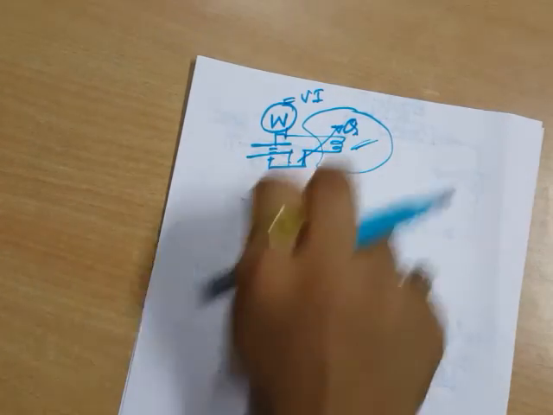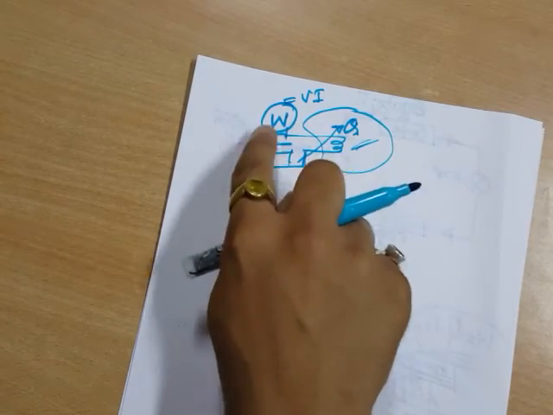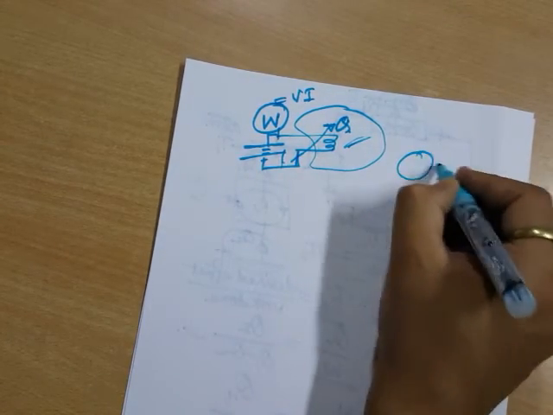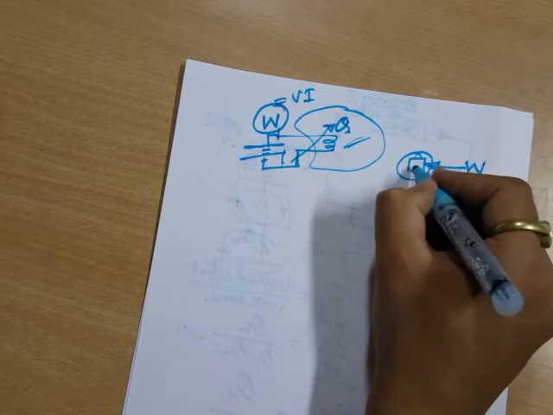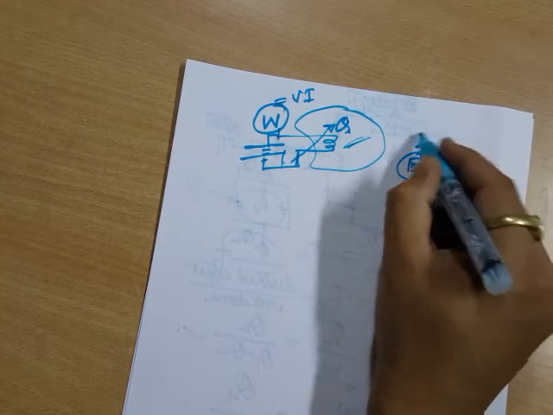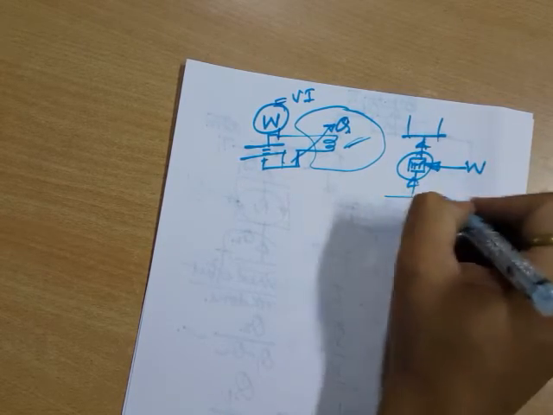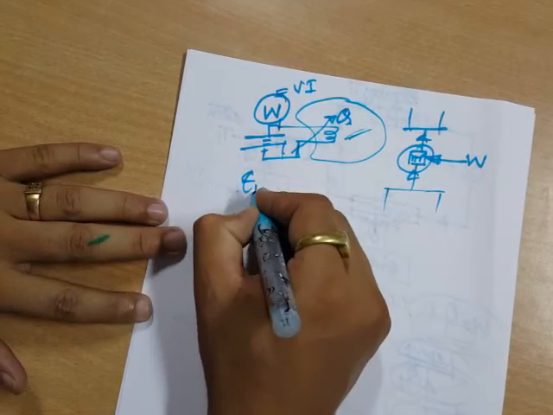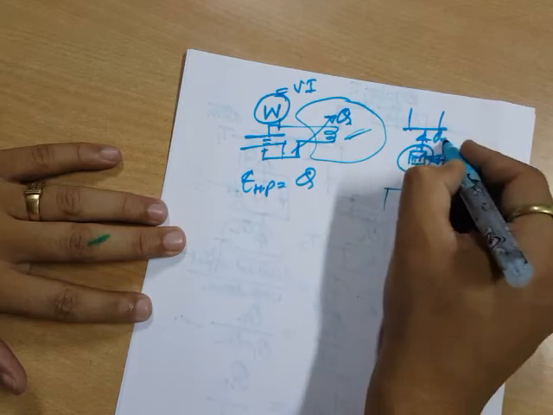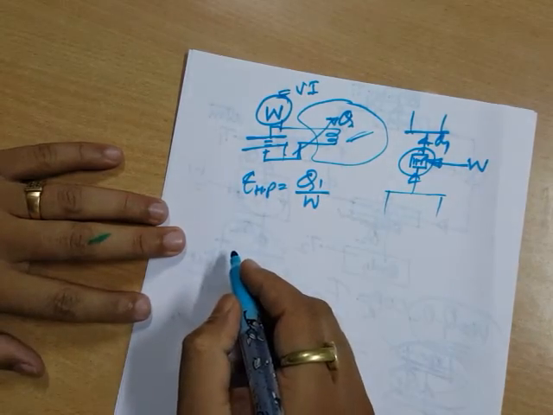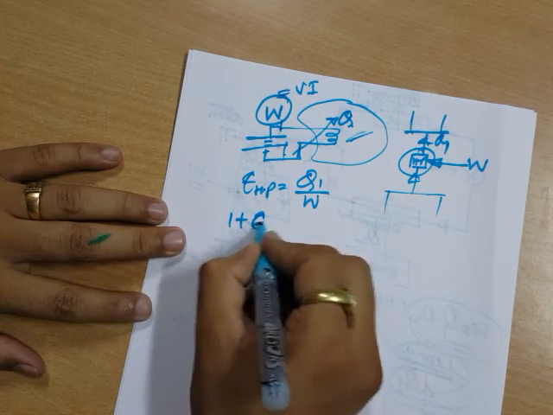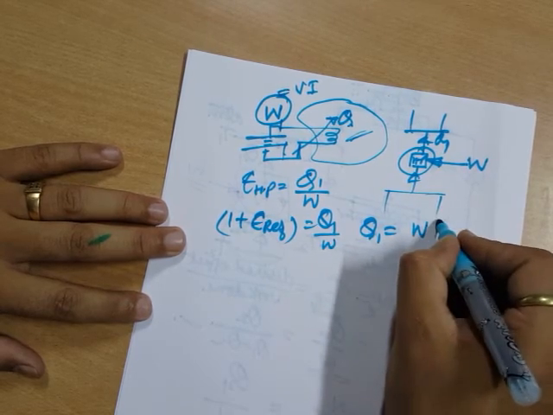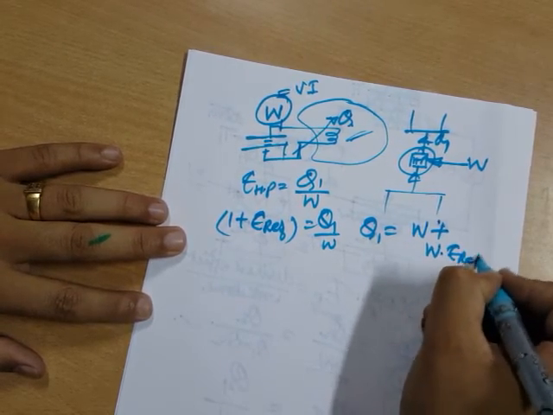But now I want to heat the same space, but instead of supplying this electrical work to the heating coil, I will be using the same amount of work in a heat pump. Now what will happen? I know that the COP of this heat pump is Q1 by W, and the COP of the heat pump is 1 plus the COP of the refrigerator. So what is my Q1? It is W plus W into the COP of the refrigerator.